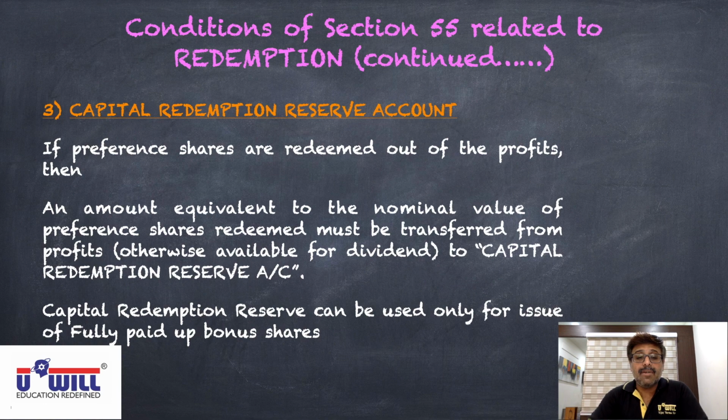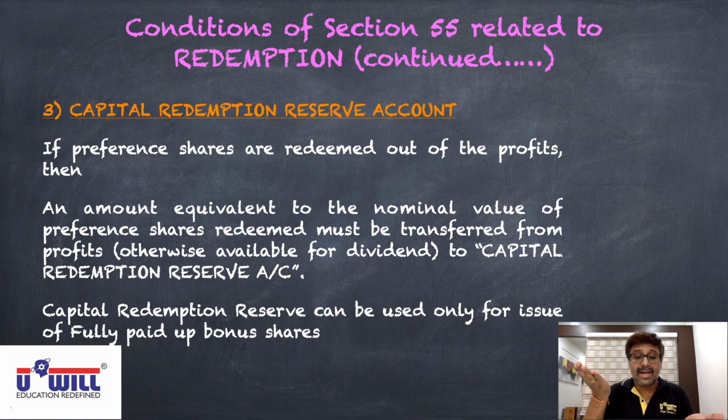Capital redemption reserve account. Just now I told you about the first point: if you redeem the preference shares out of profits, how will capital be maintained intact? If preference shares are redeemed out of profits, then an amount equivalent to the nominal value, meaning face value, of the preference shares redeemed must be transferred from the profits otherwise available for dividend to the capital redemption reserve account. So if you are redeeming 30 lakhs of preference shares, then 30 lakhs will be transferred from profits to which account? Capital redemption reserve account.